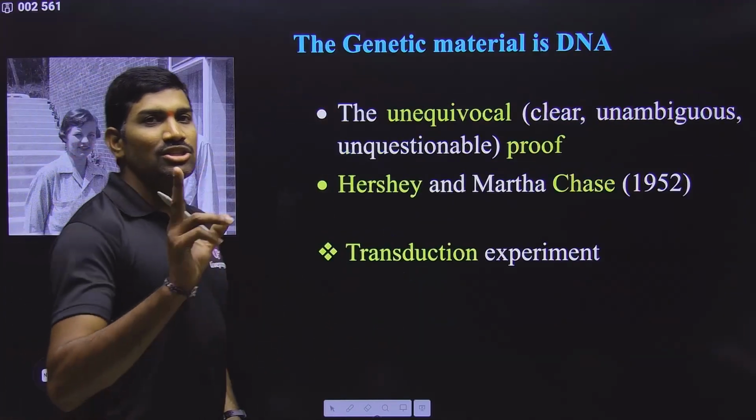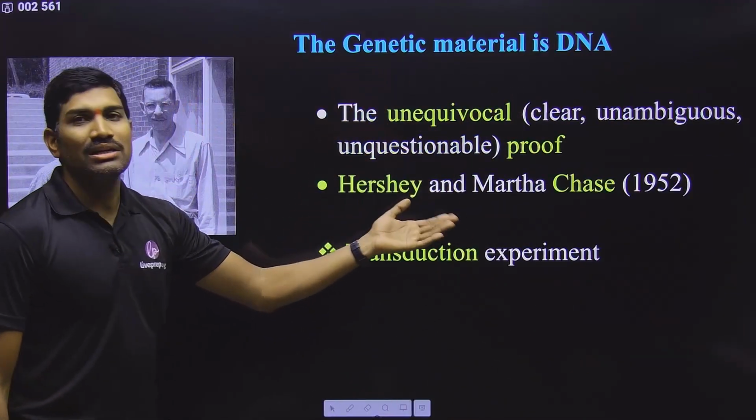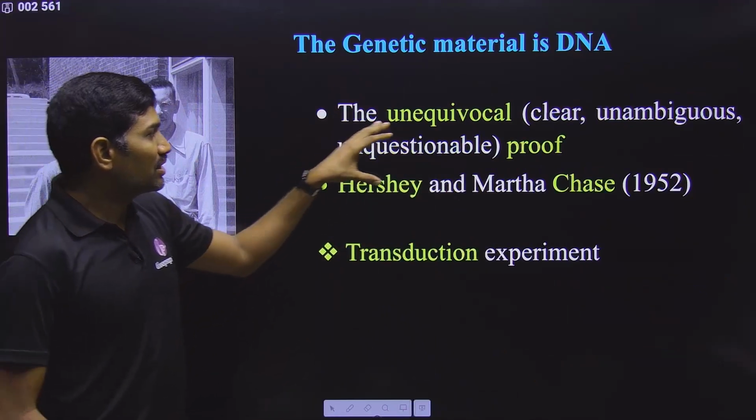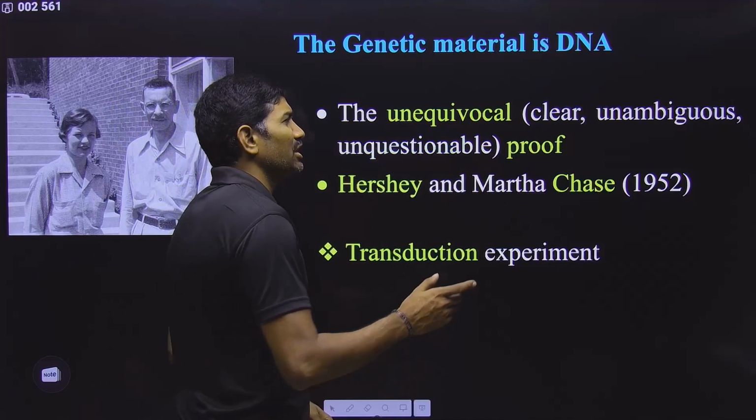Next one. With this, the two experiments are completed. Now we are going with the third one. So what is the third one here? The Hershey and Chase experiment. What is the important word that we are using? Unequivocal. You can easily understand the meaning of this.